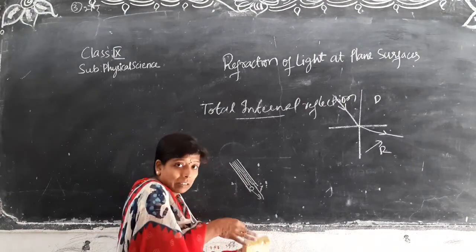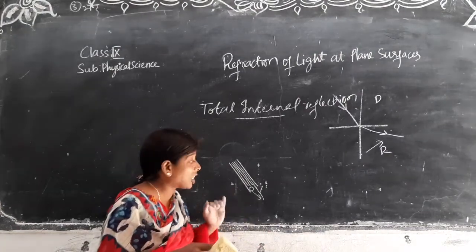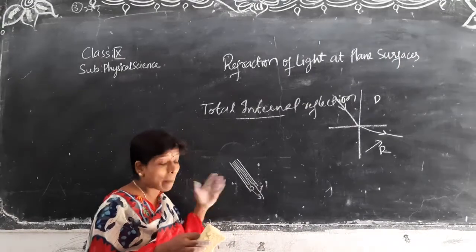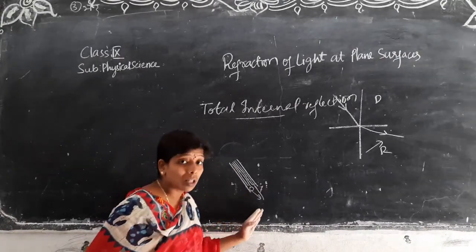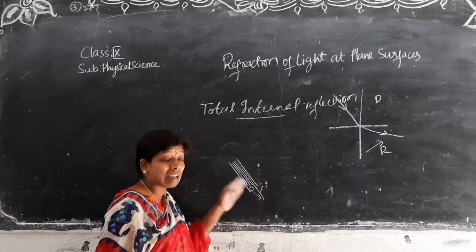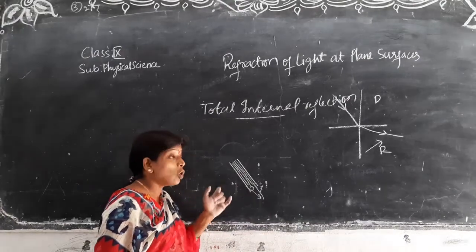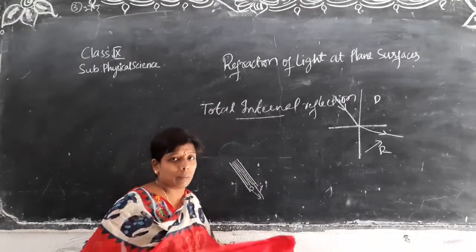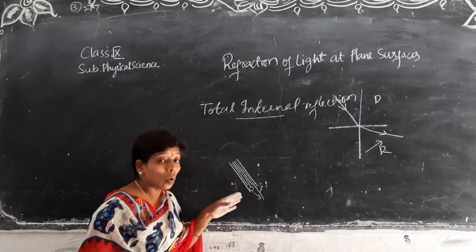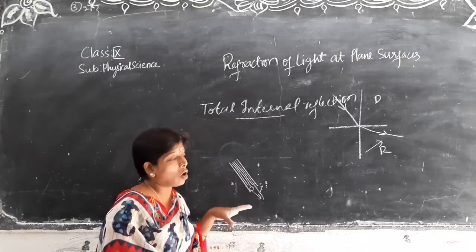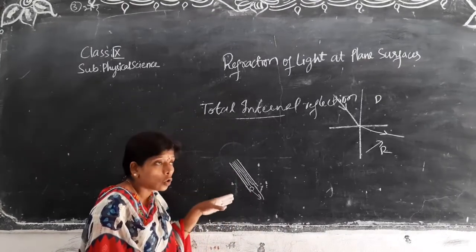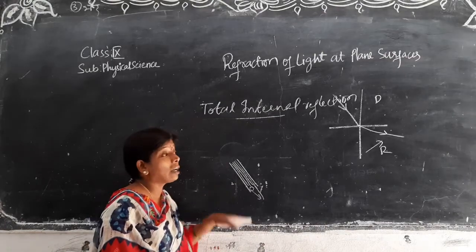When it is focused, total internal reflection, focused and again coming back. That light is focused on that organ and the reflected ray is coming back in the same medium. So now on the screen it is visible. So to find out internal organs, we are using this concept. Which concept? Total internal reflection.